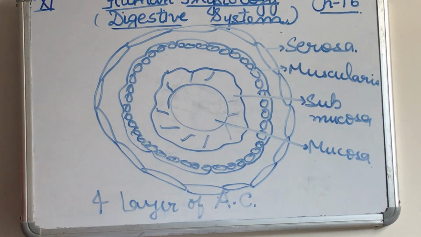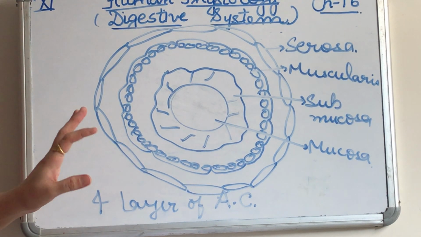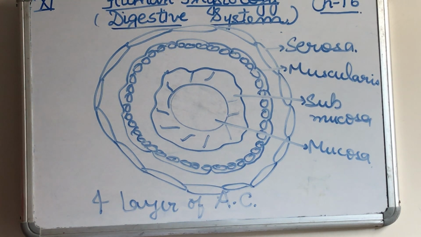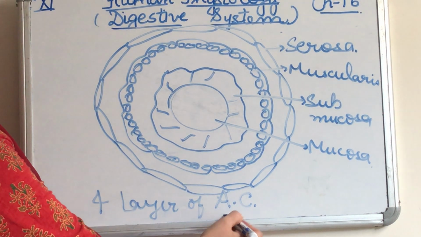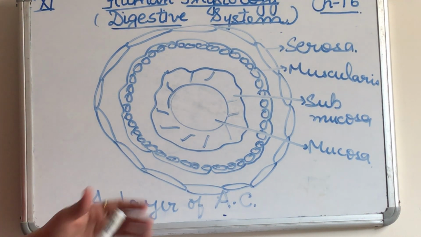Serosa, muscularis, submucosa and mucosa. In the stomach, irregular folds are formed by the mucosa. They are known as rugae. Then there are finger-like projections known as villi, which increase the surface area for absorption. They are present as a brush border also. There are lacteals, modifications of the mucosa, and capillaries that transport blood and lymph. So these are the alimentary canal layers.